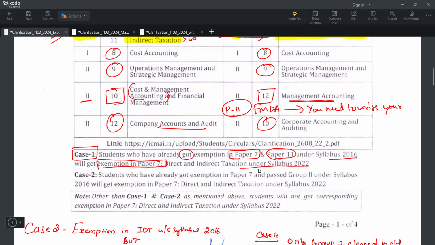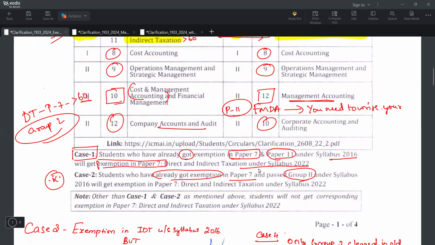Now come to case 2. The most important case is students who have already got exemption in paper 7, that is DT, they have already scored more than 60 in paper 7. Let's assume they passed group 2. Group 2 I already passed, irrespective of what I scored in IDT.